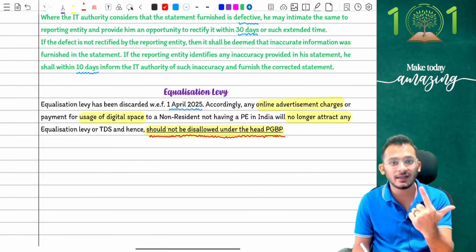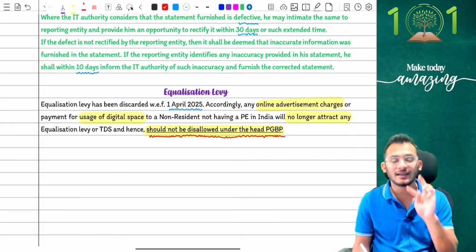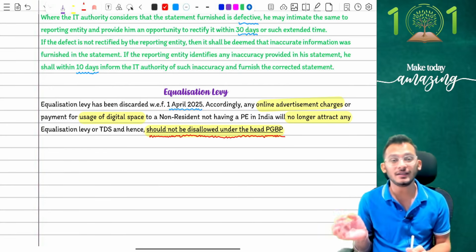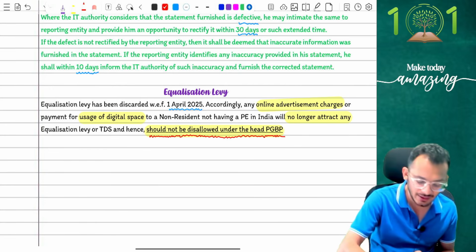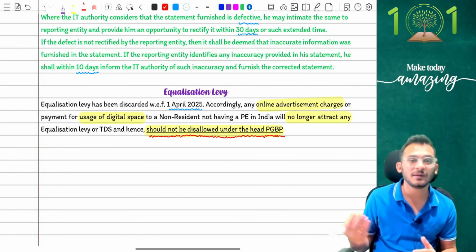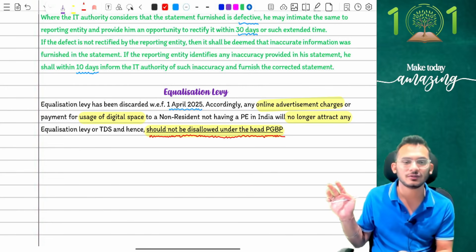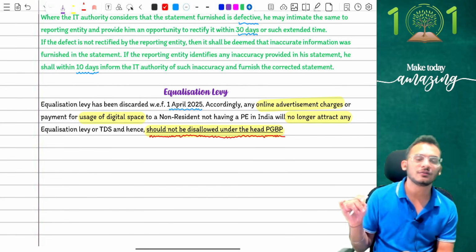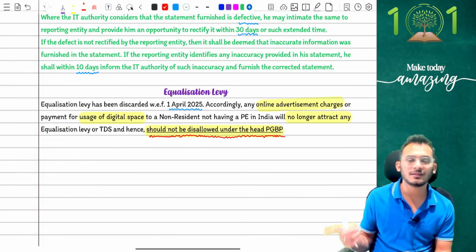It should be for online advertisement or digital space, and second, it should be paid to a non-resident not having a PE in India. Very critical. If it is a resident in India, then in that case the conversation of 194J will anyway come into the picture. So if it's going to be 194J, then TDS was anyway applicable.